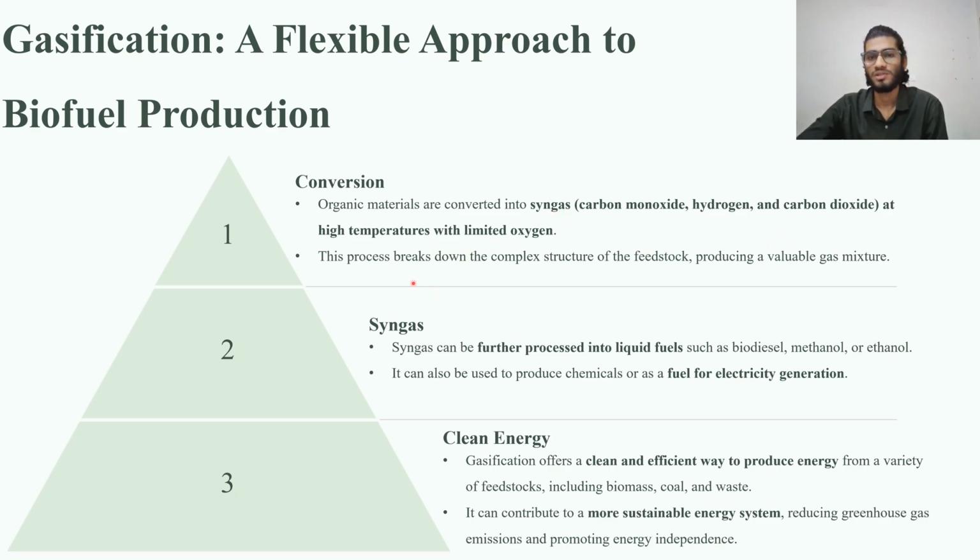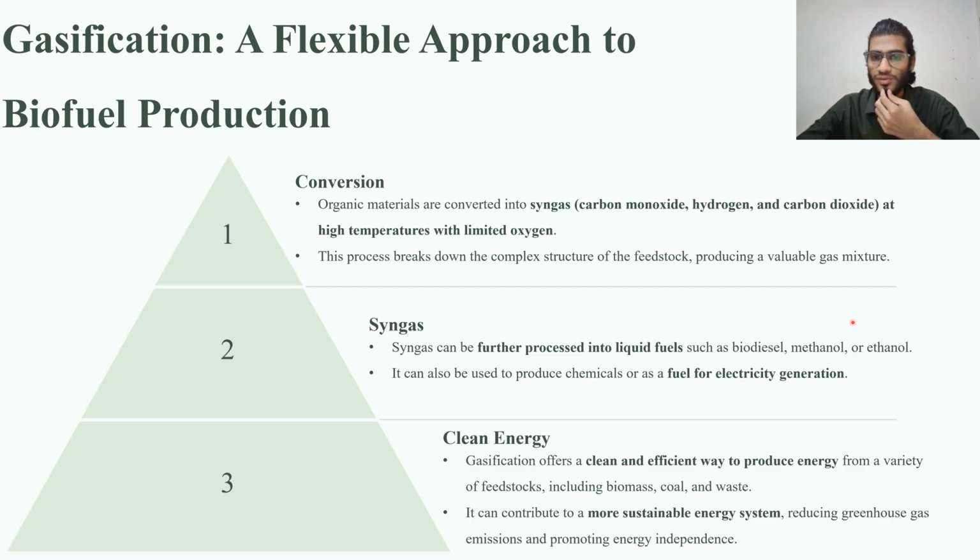So syngas can later be converted into liquid fuels like biodiesel, methanol, and ethanol. We can say it is a kind of crude oil which later will be further processed for the production of different kinds of liquid fuels like biodiesel, methanol, and ethanol.